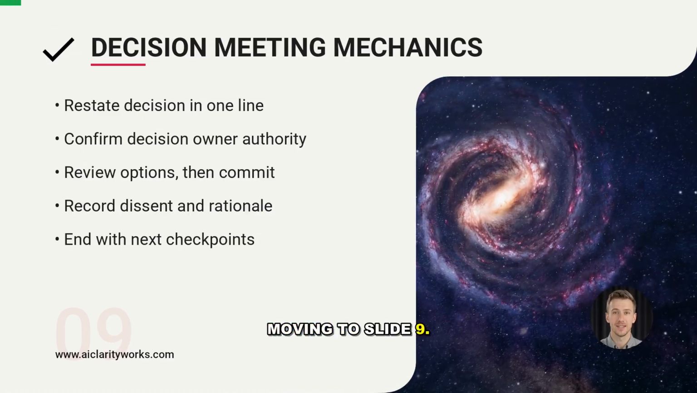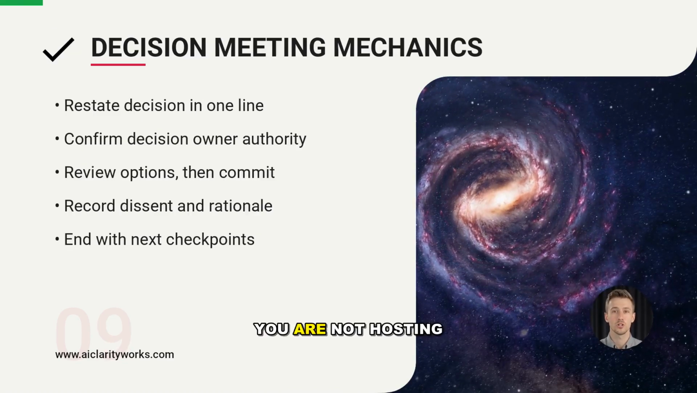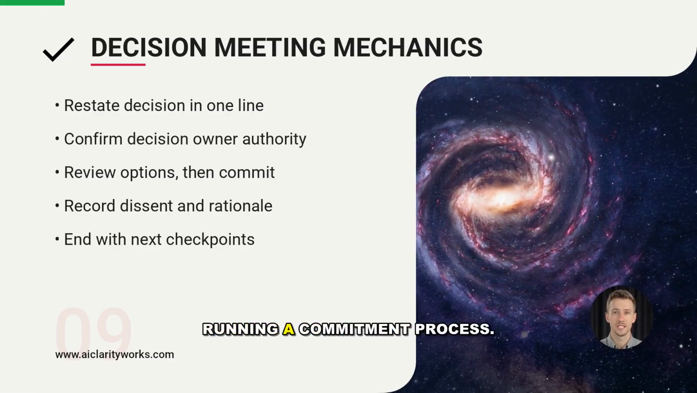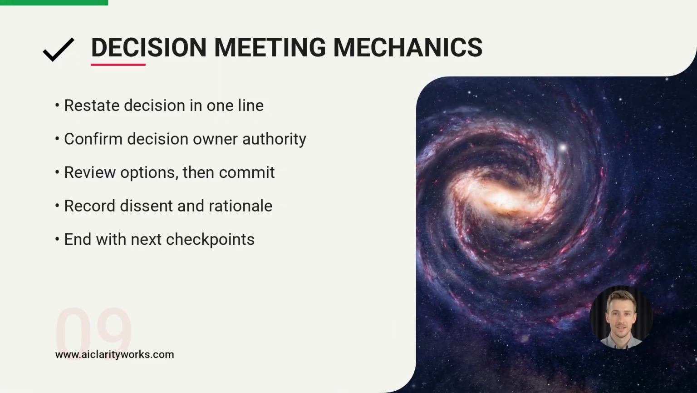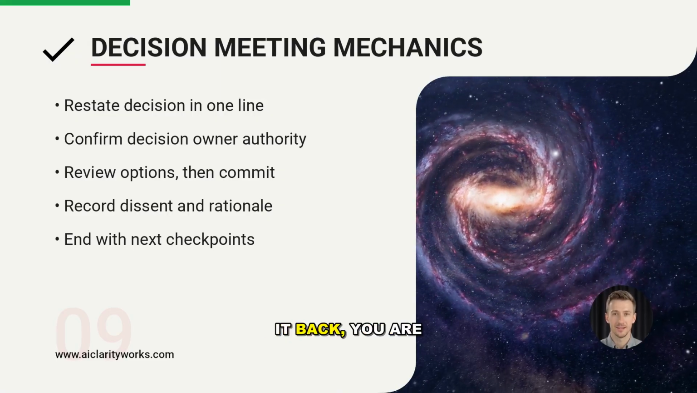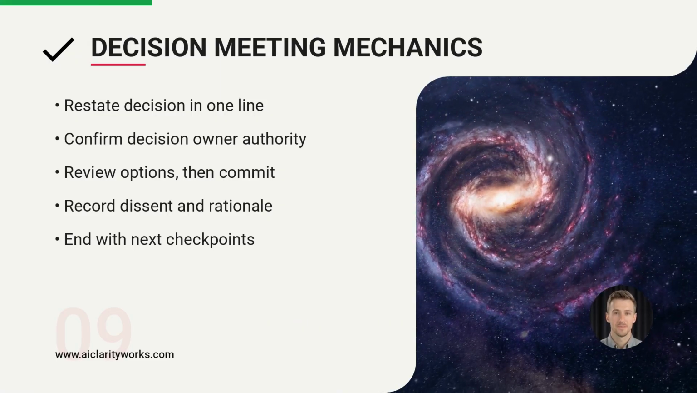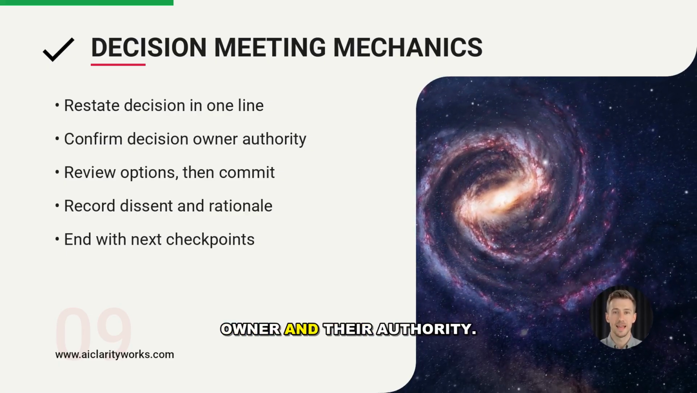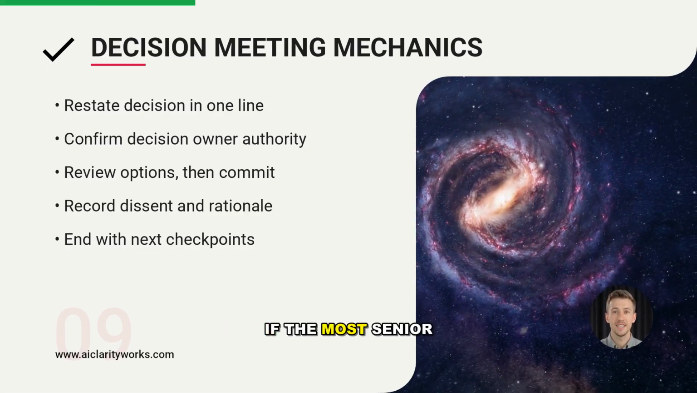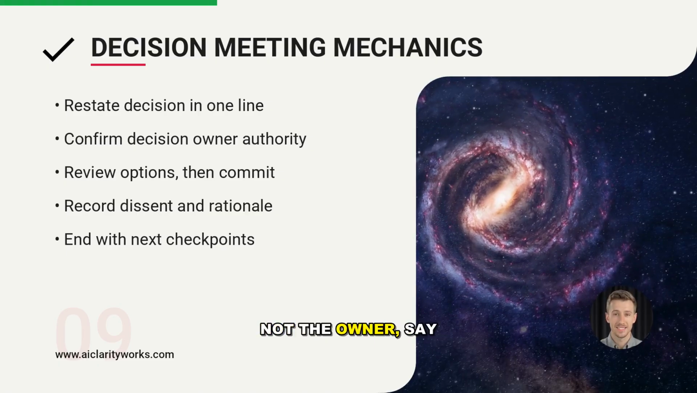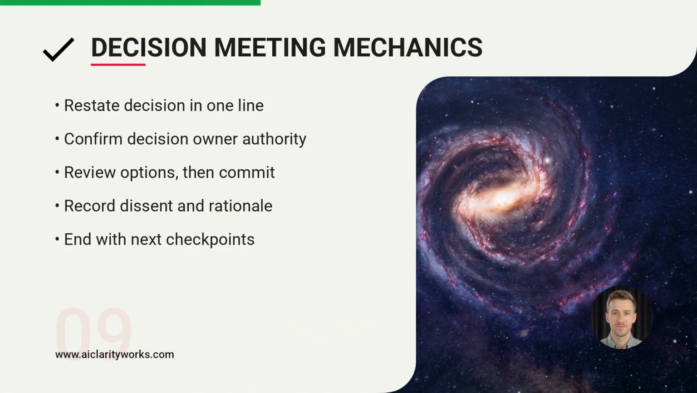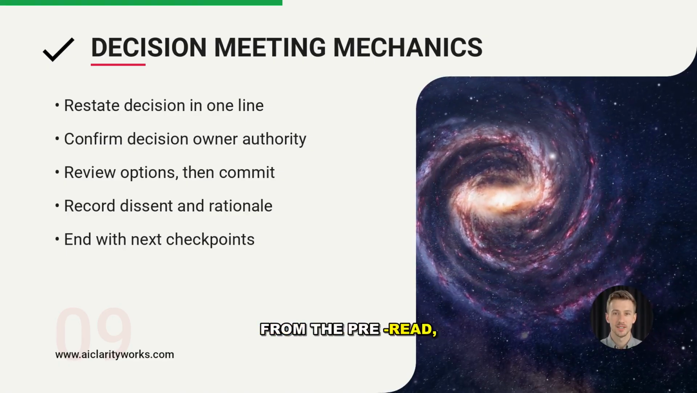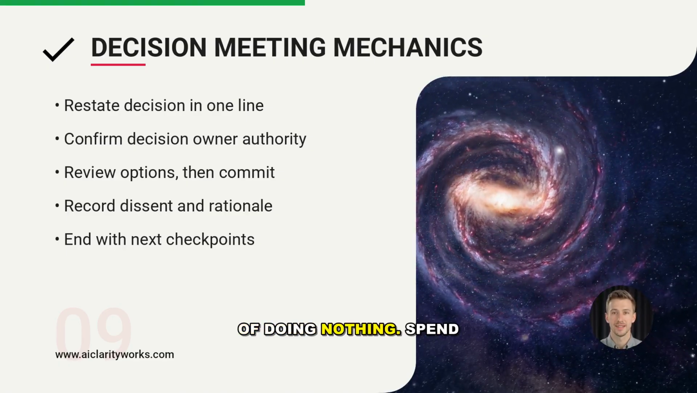Moving to slide 9. In the decision meeting, you are not hosting a discussion, you are running a commitment process. Start by restating the decision in 1 line. If people cannot repeat it back, you are not ready to decide. Next, confirm the decision owner and their authority. If the most senior person is present but not the owner, say it out loud, so the room does not drift into permission seeking. Then review the options from the pre-read, including the default option of doing nothing.